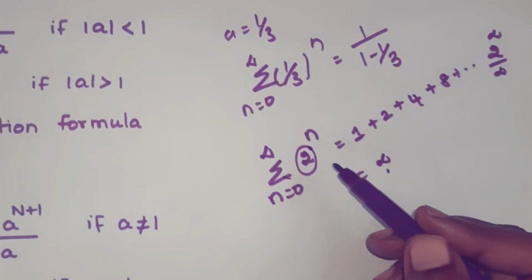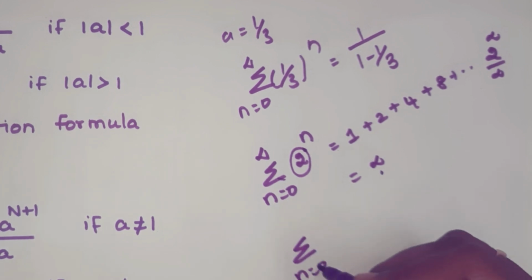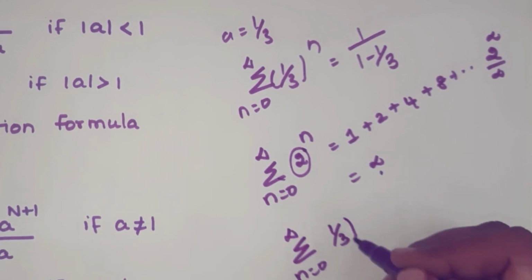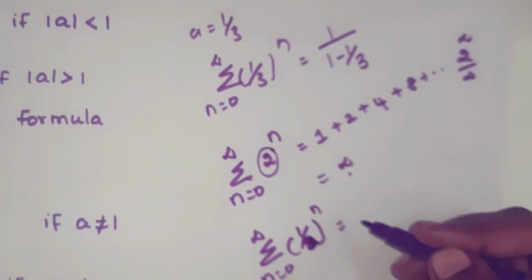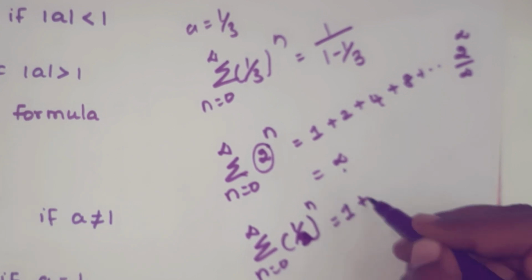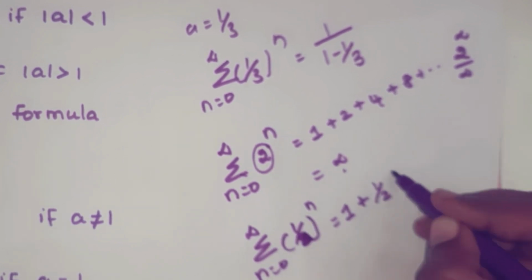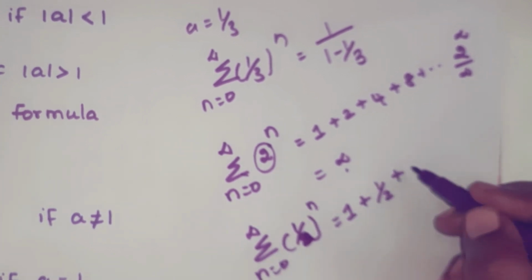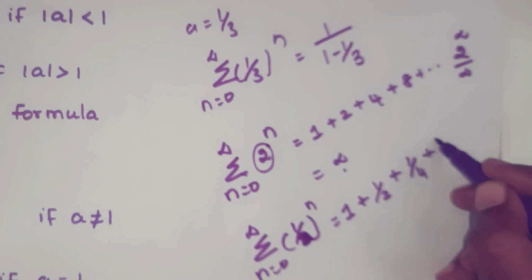Similarly, if the magnitude is less than 1, summation n equal to 0 to infinity 1 by 3 power n, or 1 by 2 power n, which is less than 1. In this case, when n is equal to 0, 1 by 2 power 0 is 1, plus when n is equal to 1, 1 by 2 power 1 is 1 by 2. Then n is equal to 2, we get 1 by 2 power 2, that is 1 by 4. The next one is 1 by 8.